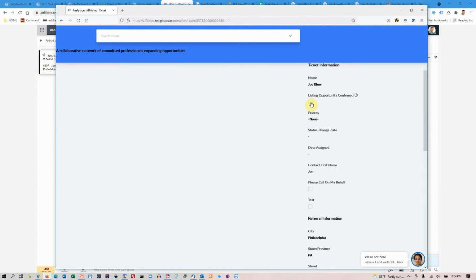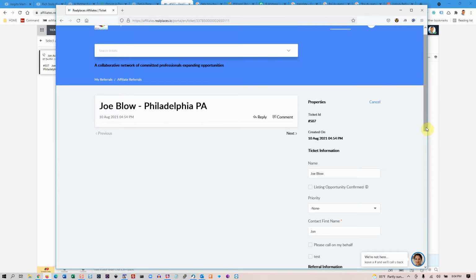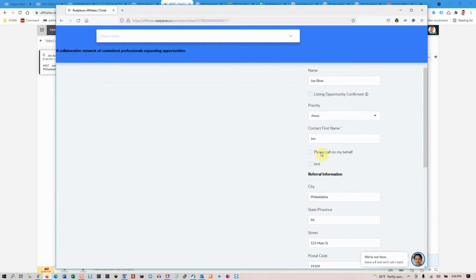Once you've confirmed that they are the owner of the house, you're going to want to edit this here. So you're going to want to go in here and edit, and say yes, they do own the house. Priority, this is up to you. If you have a lot of leads, like some of the people in New York and New Jersey, then you might want to put something high here. This is a collaboration.